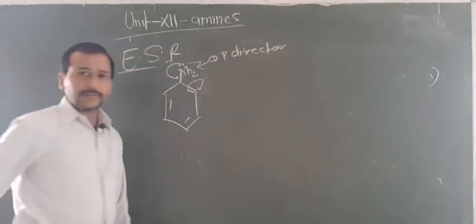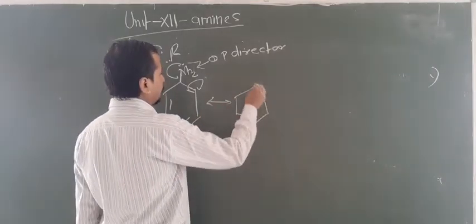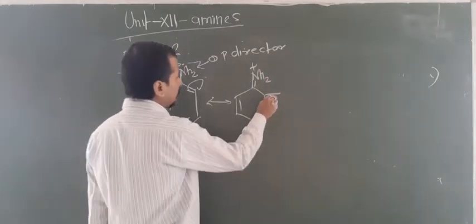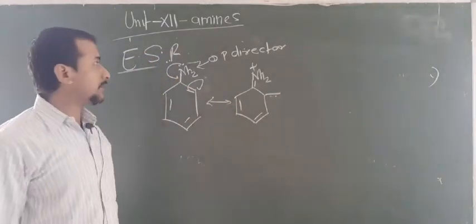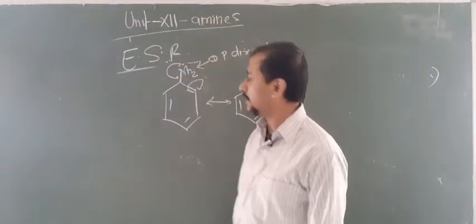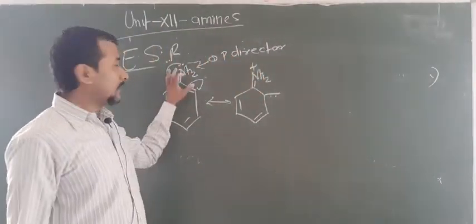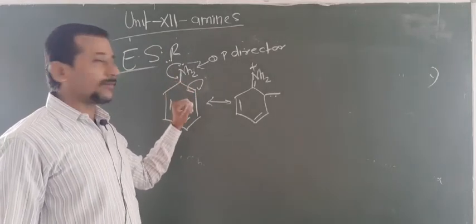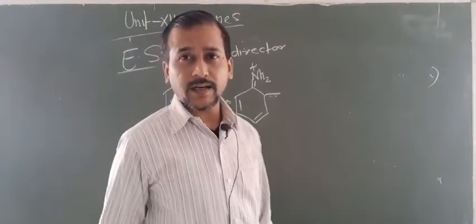I told you this so many times. So what happens here? Look here: double bond, NH2 plus charge, negative charge here. Now this negative charge moves to the ortho, the second time to para, then again ortho. So that's why this is an ortho para director, and hence the reactions taking place due to the presence of NH2 are mostly at ortho para positions. One more thing, it is a very good activator of benzene rings. So that's why most of the reactions take place at both ortho and para positions. That means it is a highly activating group for ortho and para.